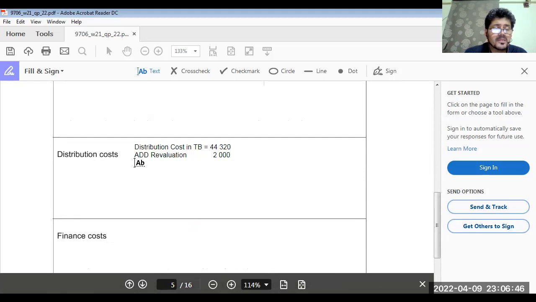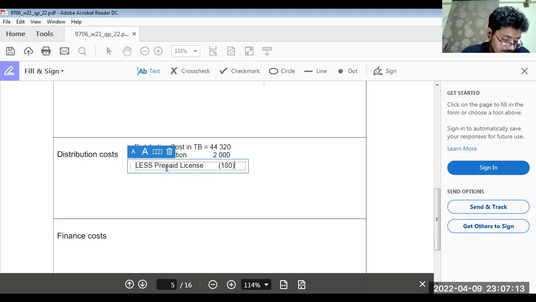So what we have to do? Less prepaid license fees. That was 180. Yes, 180. Sorry, keep it in the bracket. So we should remember it's a negative figure. Done? Okay.